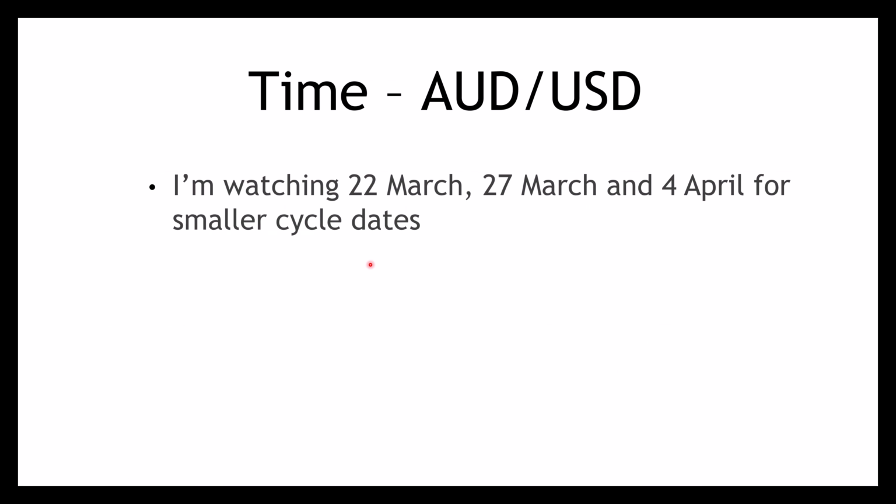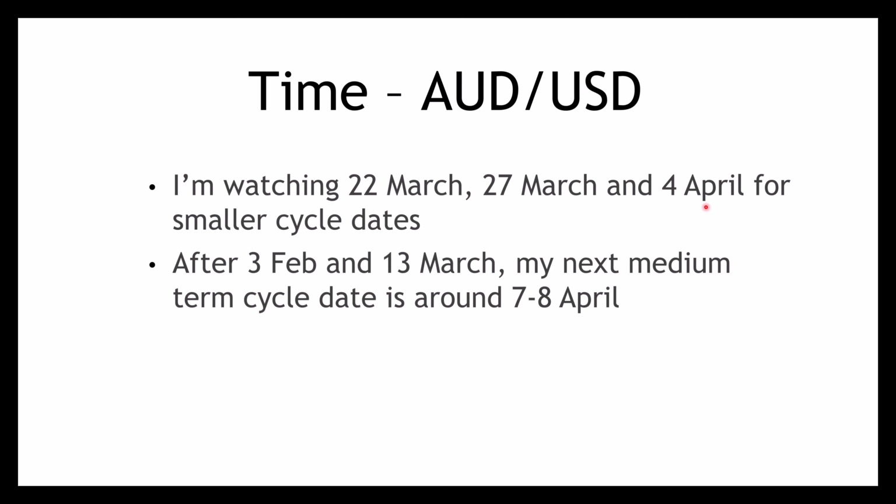In terms of time pressure dates, I'm watching the 22nd and 27th of March and the 4th of April for my smaller cycle dates. And the medium-term cycle dates, I had the 3rd of February, which gave us a nice monthly low, and the 13th of March, which I think is a high, but we'll have to wait a couple of days and just confirm that. So whichever way the market goes this week, I am expecting it to run into around that 7th to the 8th of April period in the market, just in case whether it's heading up or down, and I'll adjust my trading accordingly. And as always, I base my trades not on the forecasts, but on my form reading around the swing charts. Let's move on to the British pound now.